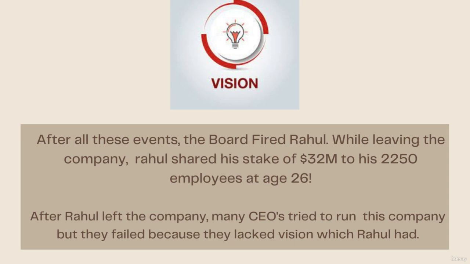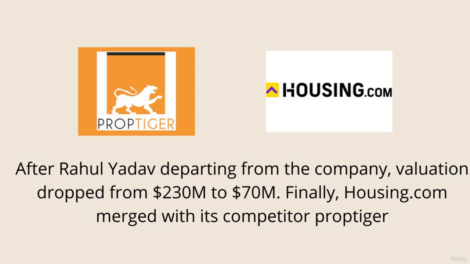After Rahul was fired, Sequoia investors approached many different CEOs and tried to run the company, but the company started to decline and fail because they lacked the vision that Rahul had. Eventually, after Rahul Yadav departed, the valuation of the company dropped from $230 million to $70 million.